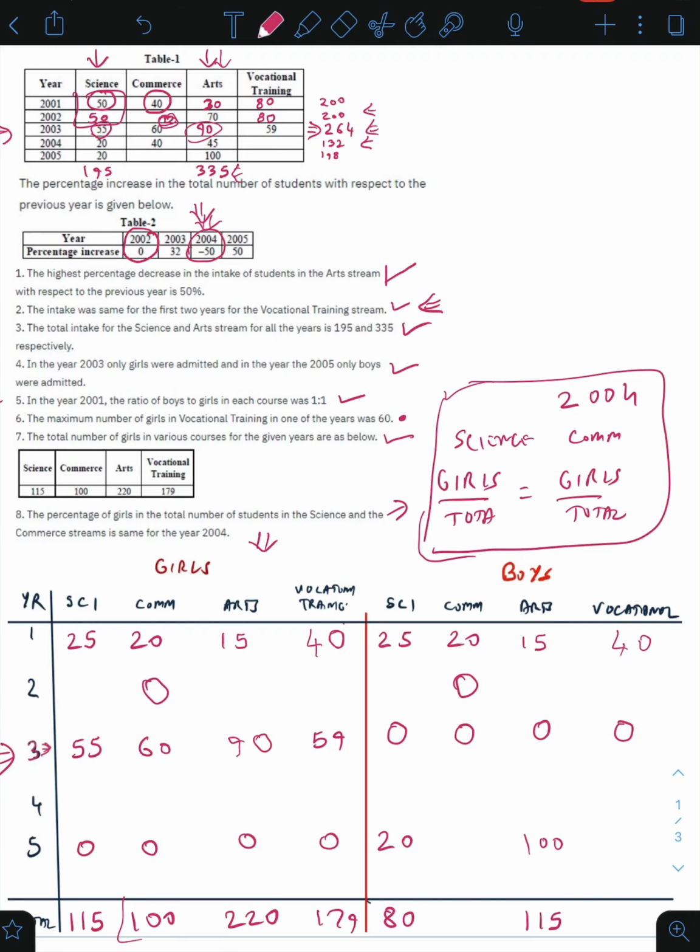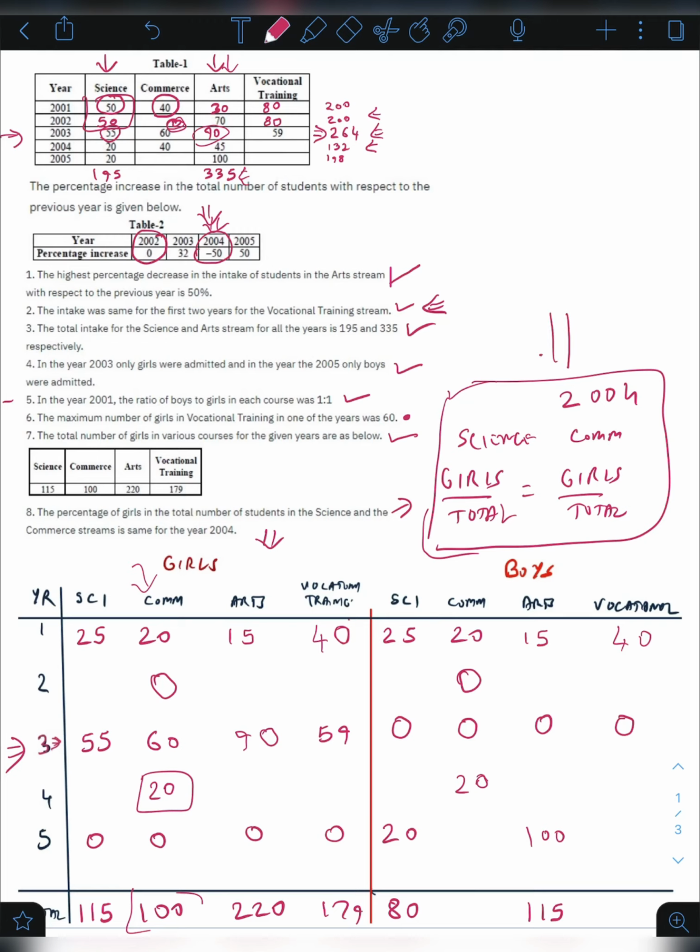We have 100, so we can find out the value of this. It will be 60 plus 20, 80. 80 minus 100 will give us 20. So this will be 20. If this is 20, we have the value for boys. It will also be 20 because total is 40. So this will be 20.